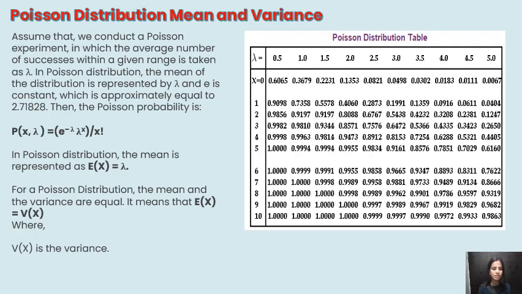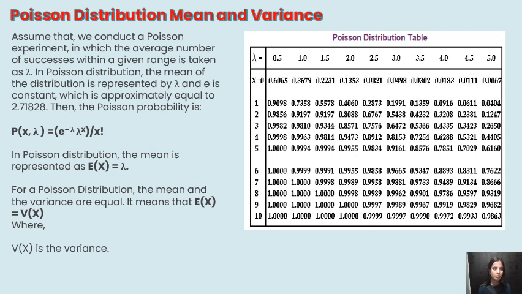Poisson distribution, mean and variance. Assume that we conduct a Poisson experiment in which the average number of successes within the given range is taken as lambda. In Poisson distribution, the mean of the distribution is represented by lambda, and e is a constant, which is approximately equal to 2.71828.